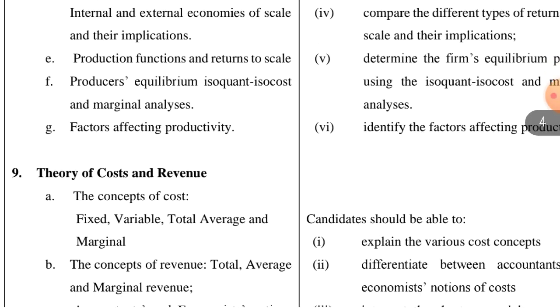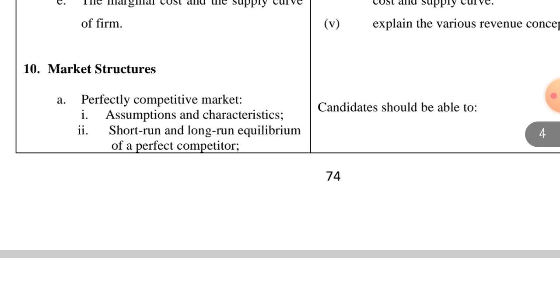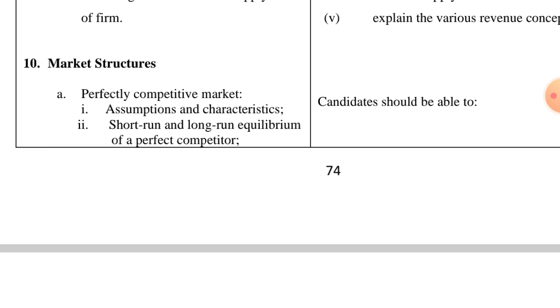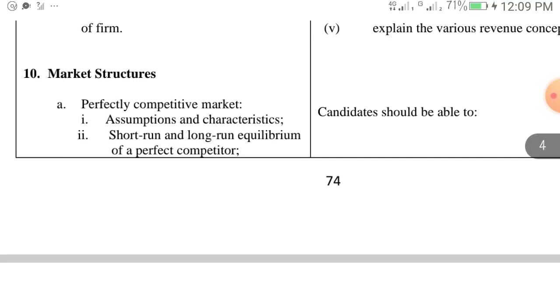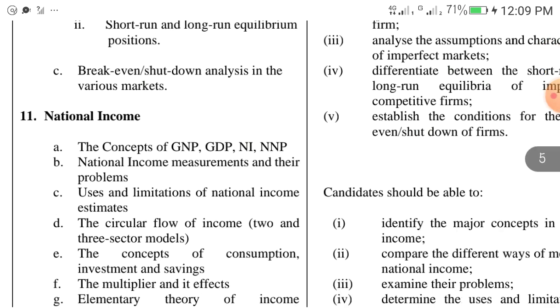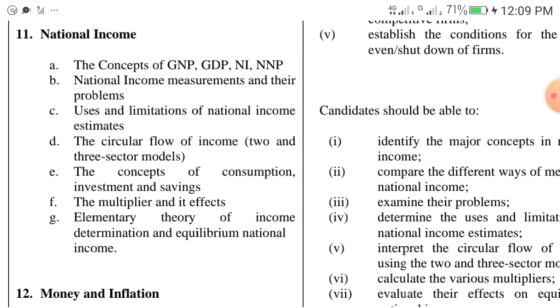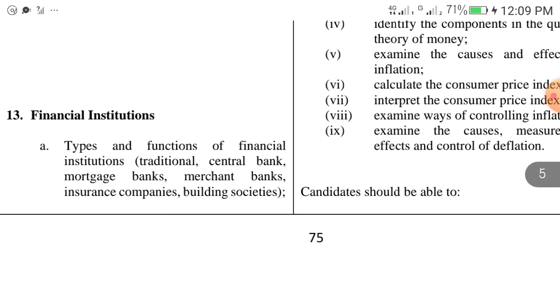We will continue. The next topic is theory of cost and revenue. Of course, there are subtopics under each topic. That is why I will send you the PDF for you to read up. Market structures. We'll have national income. Under it, we have GNP, GDP, NI, NNP. You'll study these things. We have money and inflation as a topic.